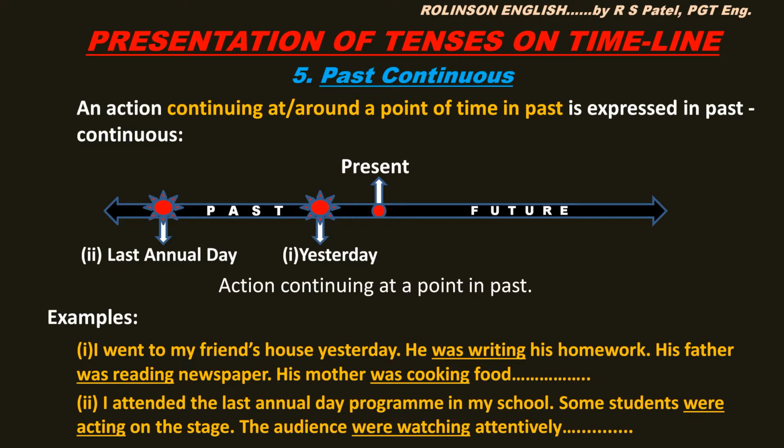So when you remember it, you remember some point of time and the activity is continuing there. They are expressed in past continuous. See the graphics here. On the past side, 2 points are marked, last annual day and yesterday, and activities continuing there then are shown by the symbol.